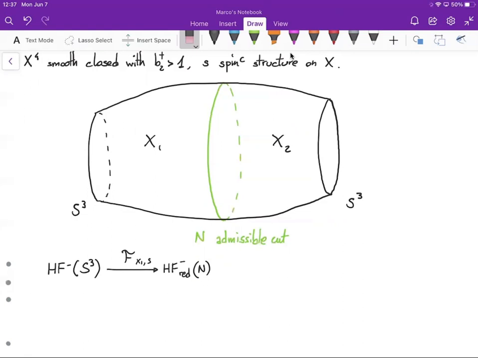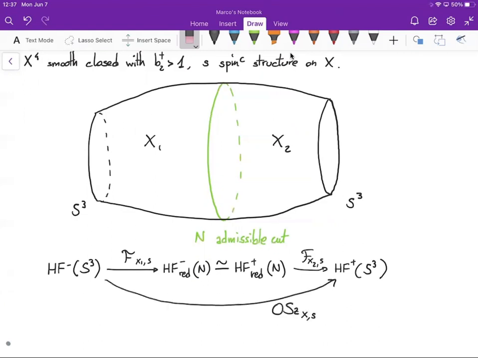HF minus red of N is canonically isomorphic to HF plus red of N. And finally, X2 gives a cobordism map on HF plus. So we get a map with target HF plus of S3. If you compose all these maps, you get a map from HF minus of S3 to HF plus of S3, which is by definition the Ozsváth-Szabó invariant of X, s.